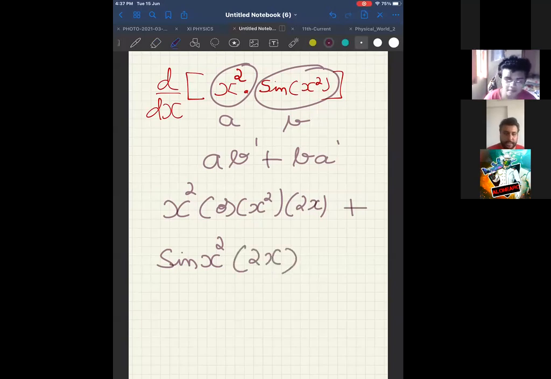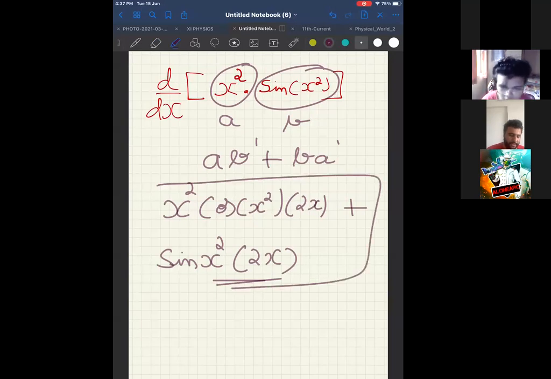This is the answer. If you want, you can take 2x outside, but that is fine. This will be your actual answer applying product rule. Clear?